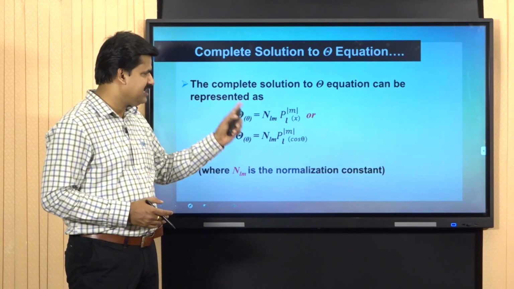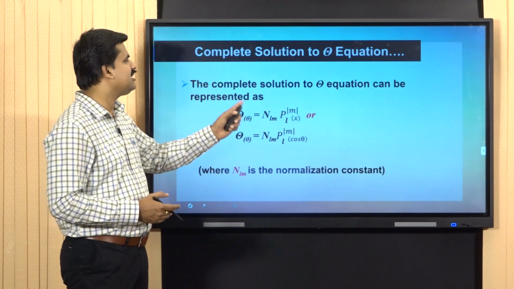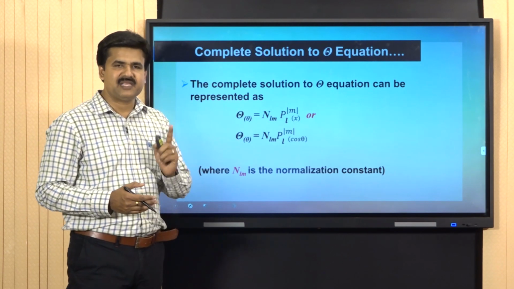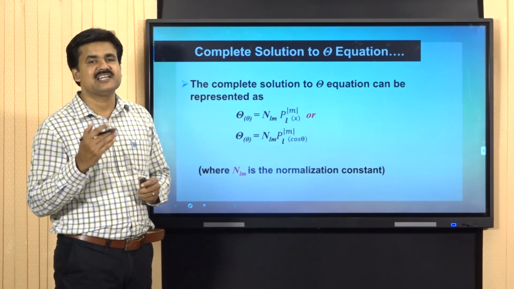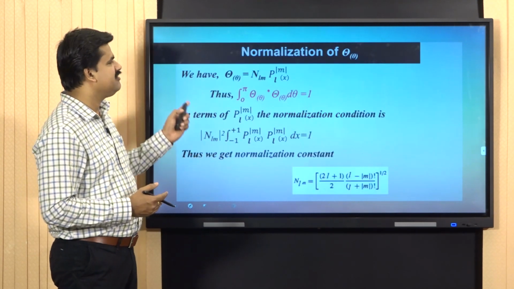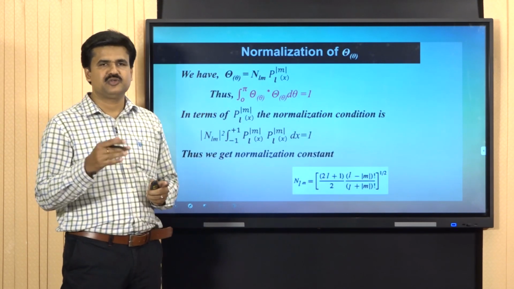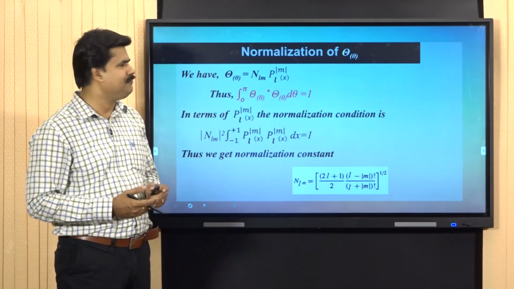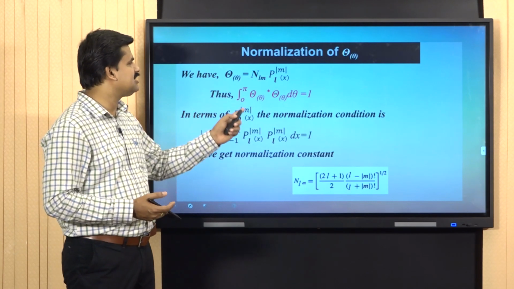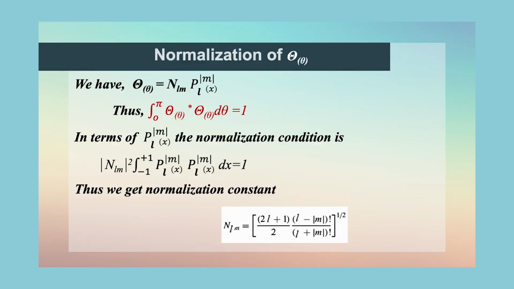This function is not yet normalized, hence I introduced the normalization constant N_Lm. It is written with subscripts L and m because the normalization constant depends on the quantities L as well as m, and we can normalize this function to get the value of N_Lm. This is the condition for normalization: the integral from 0 to pi of Θ*(θ) Θ(θ) dθ, but our variable is now x. Therefore, the integral limit changes to minus 1 to plus 1.